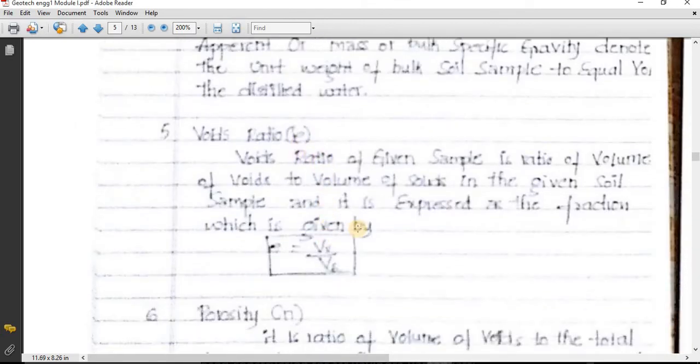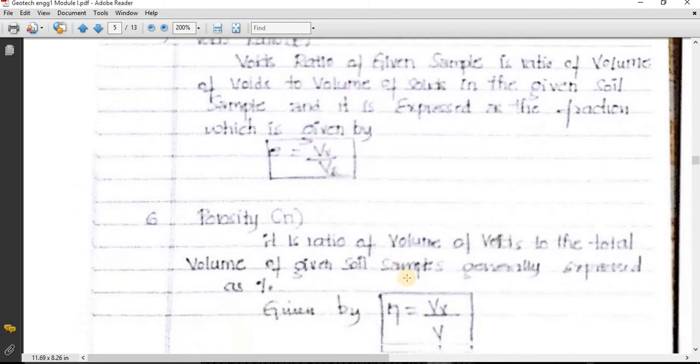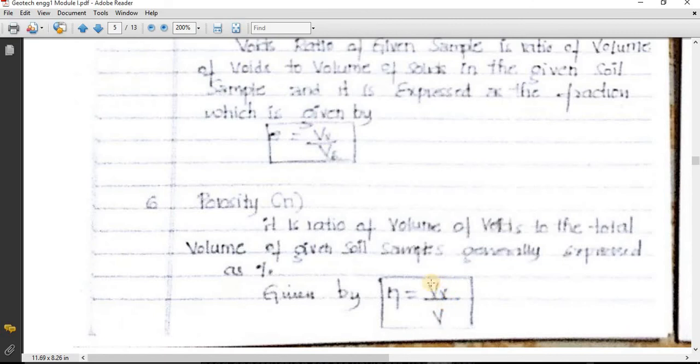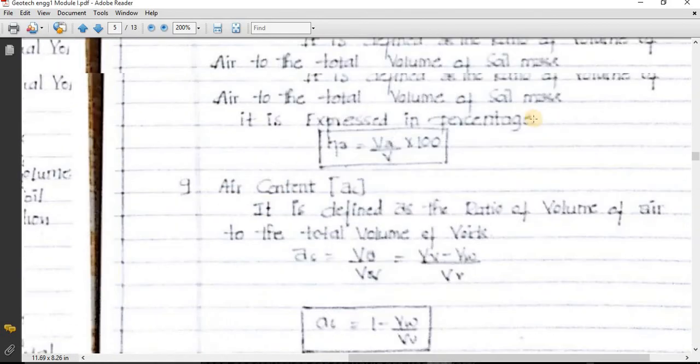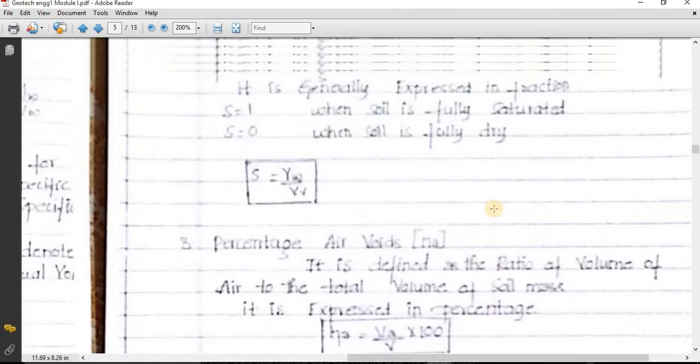Now void ratio. Void ratio of a given sample is the ratio of volume of voids to the volume of soil solids. So Vv divided by Vs. You can imagine a three-phase diagram. So Vv divided by Vs. Similarly, porosity is Vv divided by V, meaning volume of voids divided by total volume. Similarly, you can see other terminologies given over here.